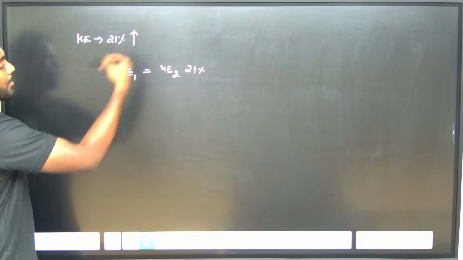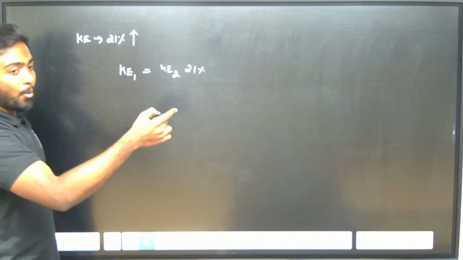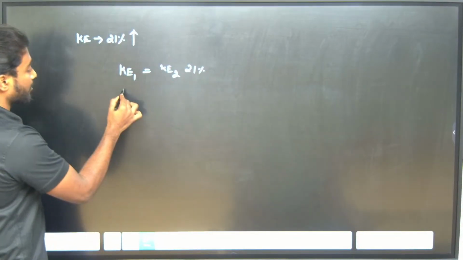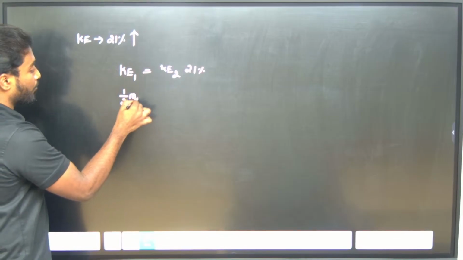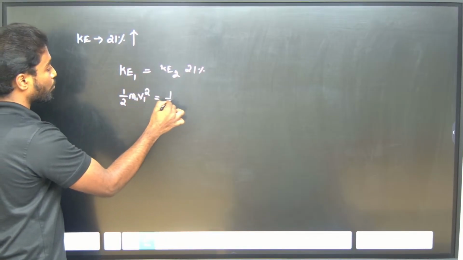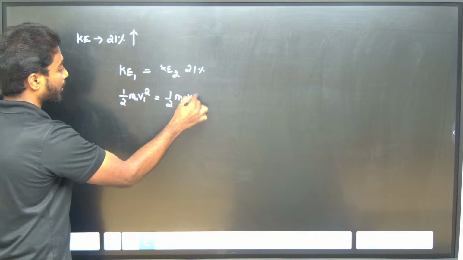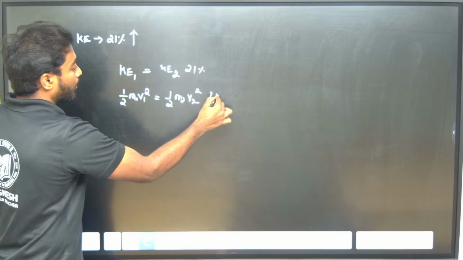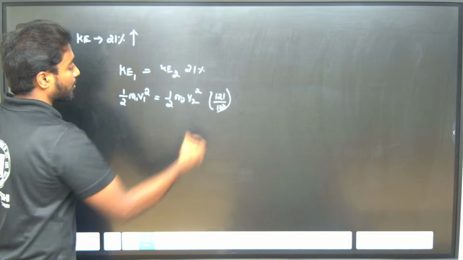So increased by 21% in the sense 121 by 100. So 1 by 2 m1 v1 square will be equal to 1 by 2 m2 v2 square into 121 by 100. That's it.